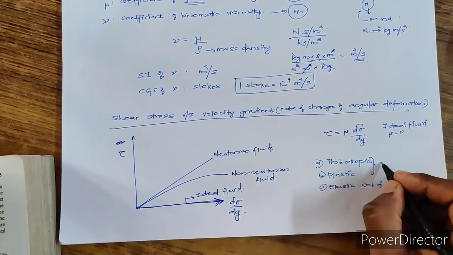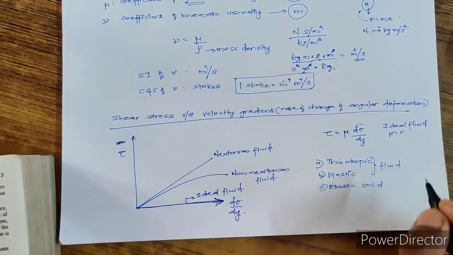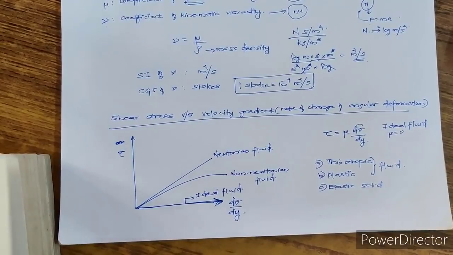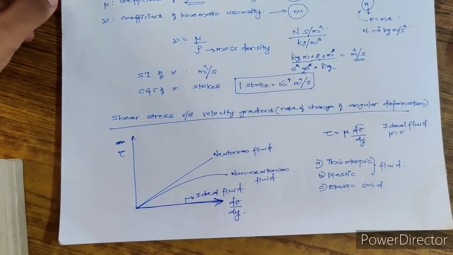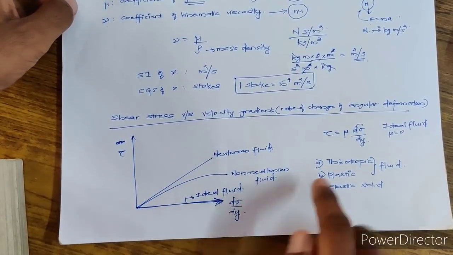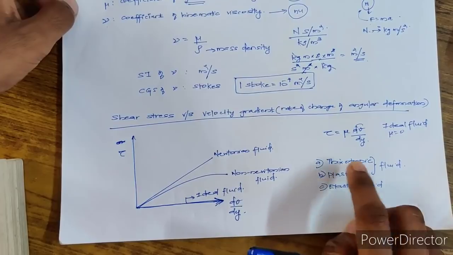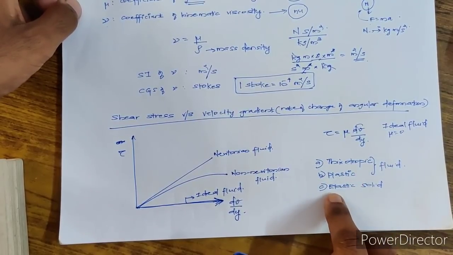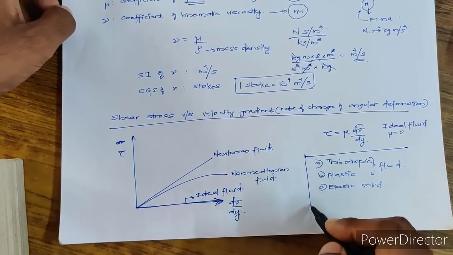These two are fluids. I've given you all the materials. So you have to find how the stress and the velocity gradient vary in the case of a thixotropic fluid and a plastic fluid, and also in the case of an elastic solid. So this you have to find.